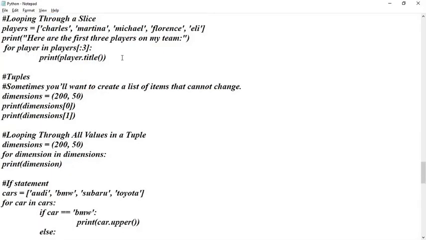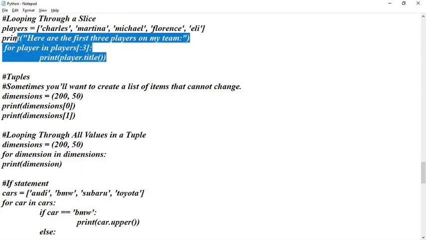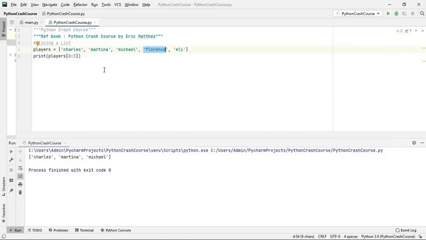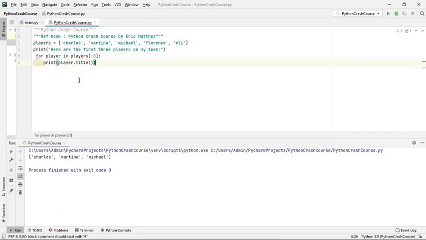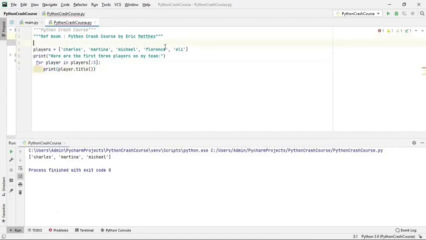Looping through a slice. Okay, so looping through a slice means here the first 3 players on my team. Similarly, you can also access the slice. I have taken players here, 1, 2, 3, 4, 5 players, and then I am printing them title case wise.